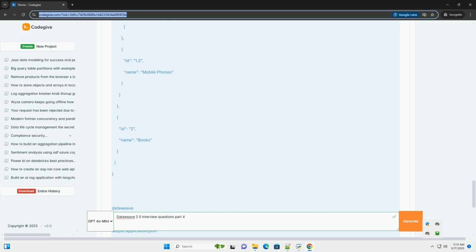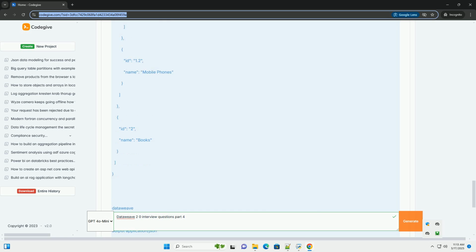dateutils.formatDate: now we can use the formatDate function from our imported module by referencing it like this. dateutils is the file name, without the .dwl, and the function name is from the JSON object output of the dateutils file. dateutils.daysBetween: similarly, we use the daysBetween function.